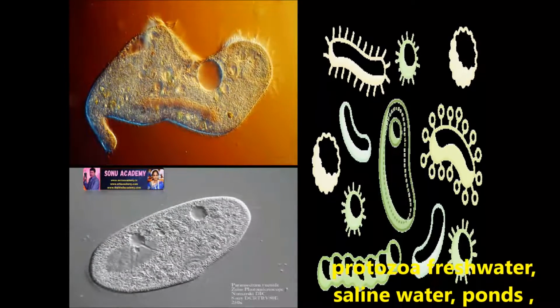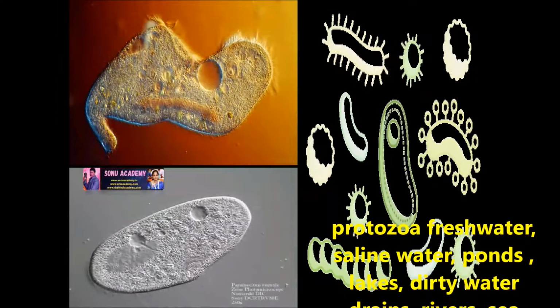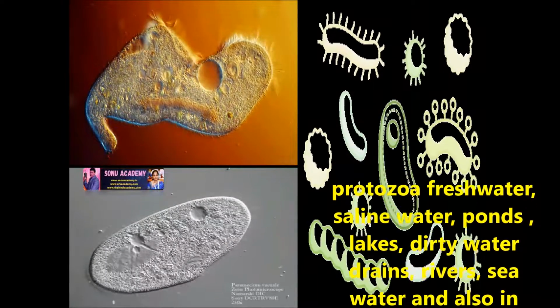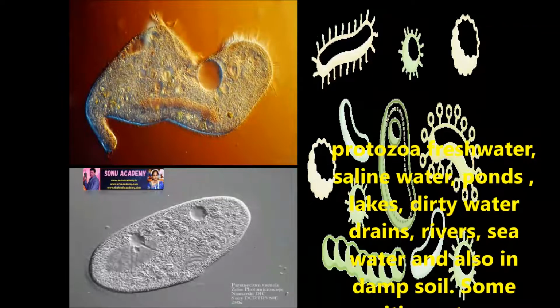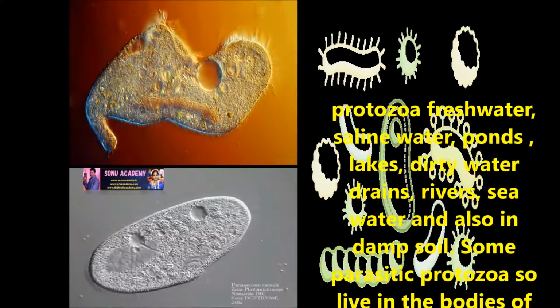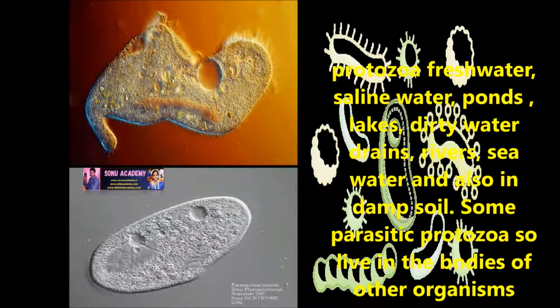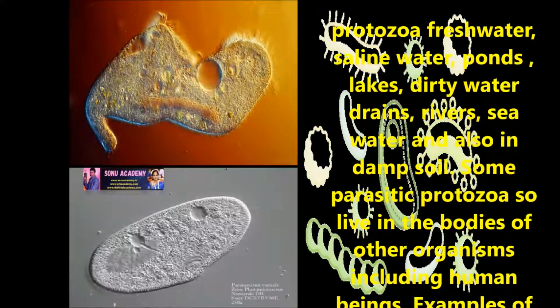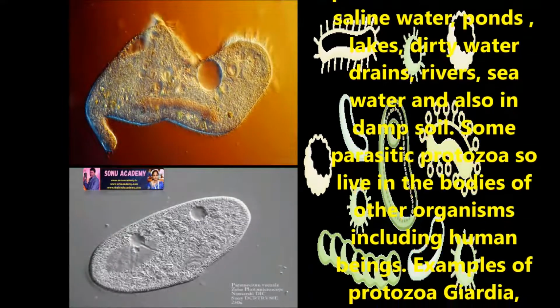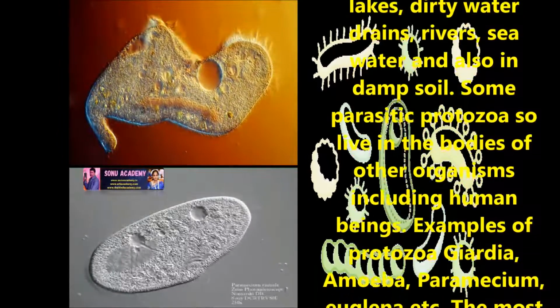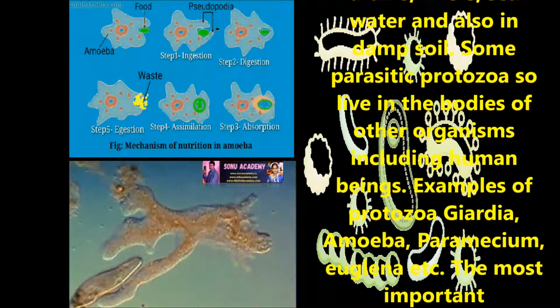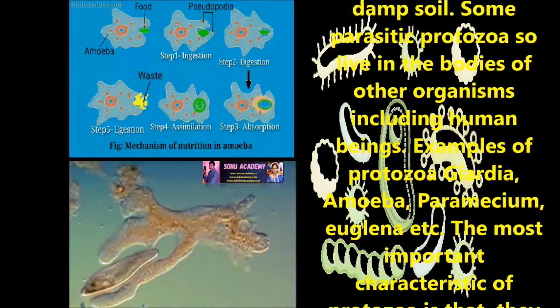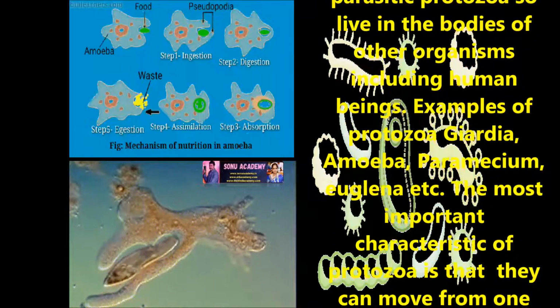Now let us discuss the habitats of protozoa. Protozoa can be found in fresh water, saline water, ponds, lakes, dirty water, drains, rivers, sea water, and also in damp soil. Some parasitic protozoans also live in the bodies of other organisms including human beings. Examples of protozoa: Giardia, amoeba, paramecium, euglena, etc.